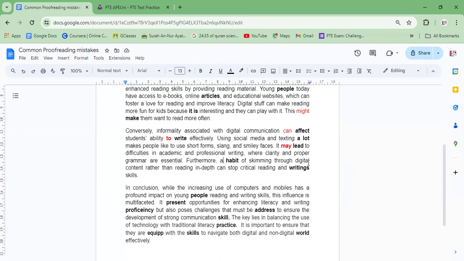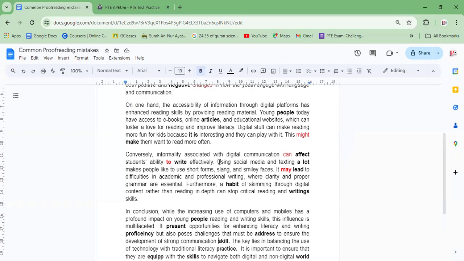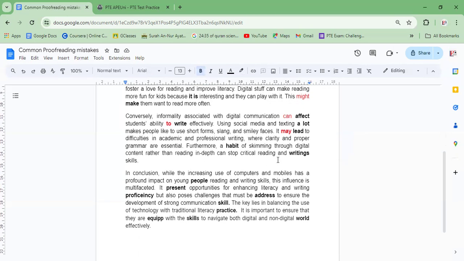Furthermore, a habit of skimming through digital content rather than reading can stop critical reading and writing skills. Again, the previous concept, as we mentioned here, that we have to maintain both things similar, like both sides of and, or the other thing is that it's the type of something. And the third thing that we mentioned here is that we are going to make singular or plural to the noun, not to the adjective. So skills can be singular or plural, not writing. Okay. So skills is already plural.